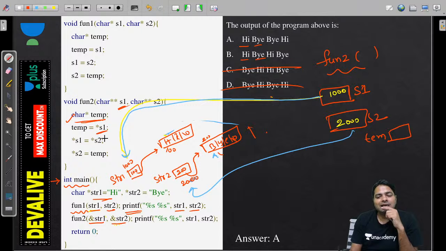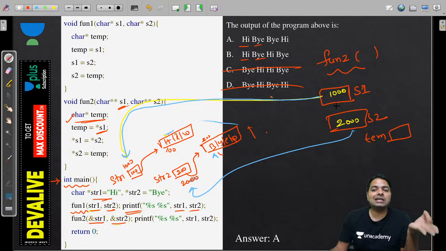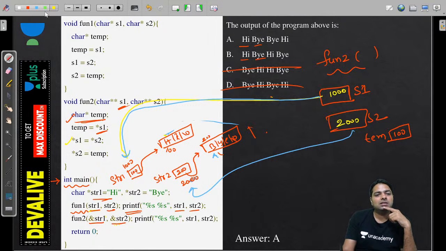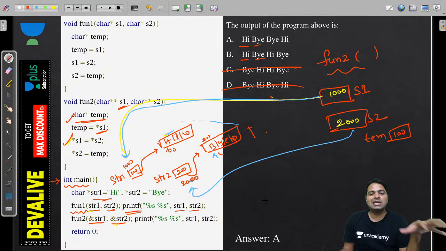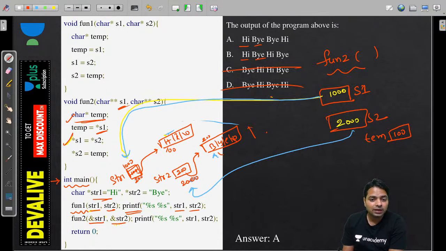Temp initially is having *S1, meaning *1000. *1000 means what? 100. Remember, *1000. Next, in *S1 we are going to store *S2, meaning at the S1 location, *1000, that's going to be this one, we are going to store *S2, that is 100 becomes 200 now, and in *S2 we are going to store temp, so that's going to be 100.